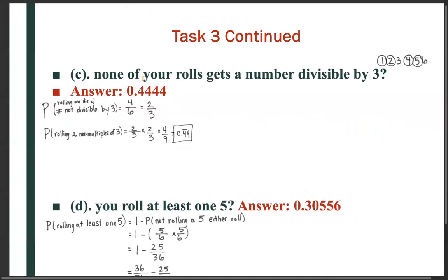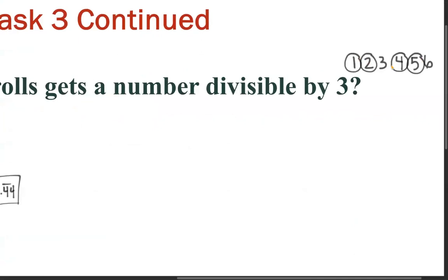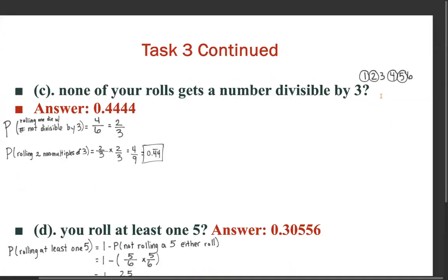All right, what is the probability that none of your rolls get a number divisible by 3? So here, let's see, the probability of rolling one die with a number not divisible by 3. So how many numbers on the die are not divisible by 3? So here we have 1, 2, 3, 4, 5, 6, but out of these numbers, 1, 2, 4, and 5 are not divisible by 3. 3 is divisible by 3 because 3 divided by 3 is 1, and 6 is divisible by 3 because 6 divided by 3 is 2.